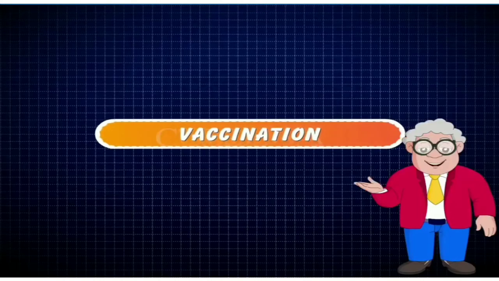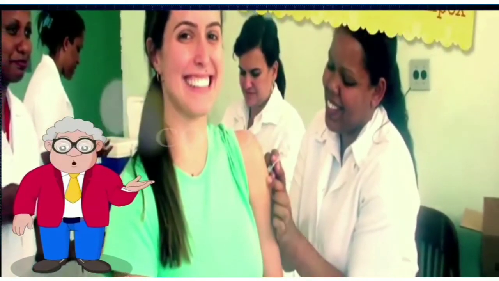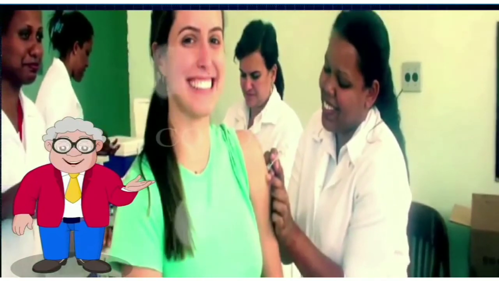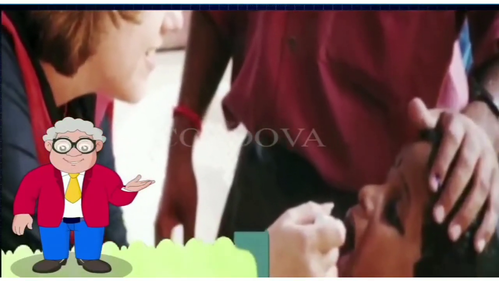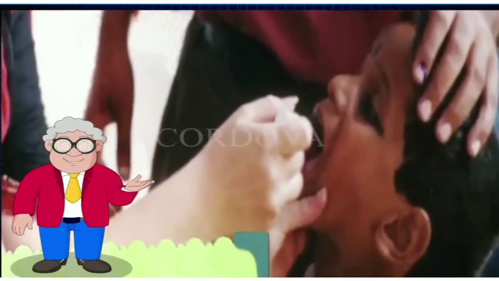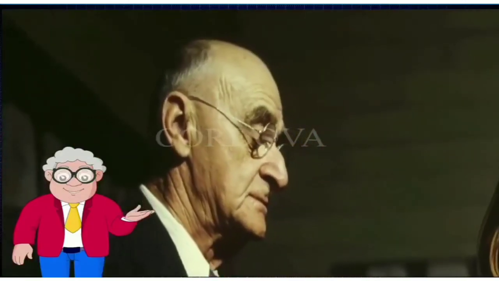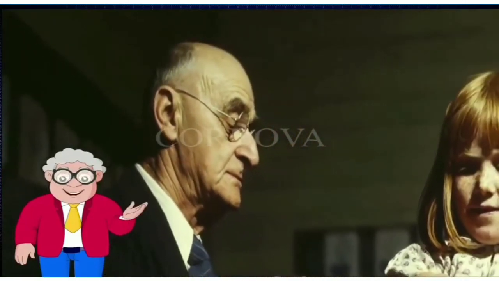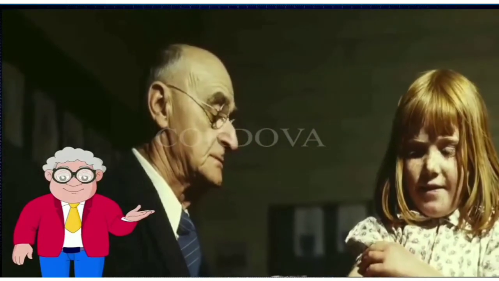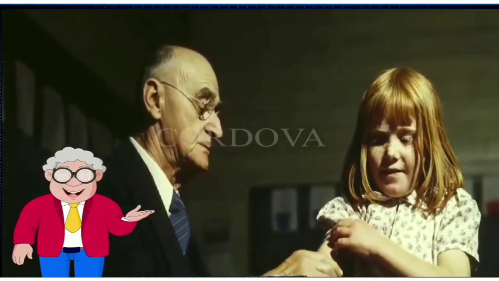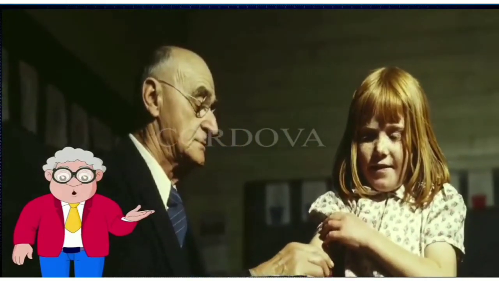Vaccination. This is an effective way of preventing communicable diseases. Vaccines are made of small quantities of very weak germs of a particular disease. They are given orally or injected into the child's body. When they enter the body, it produces substances capable of fighting the germs of that disease. This creates immunity against a particular disease.